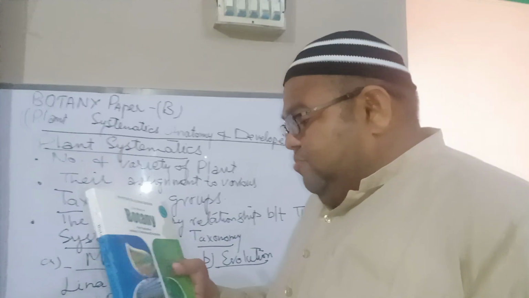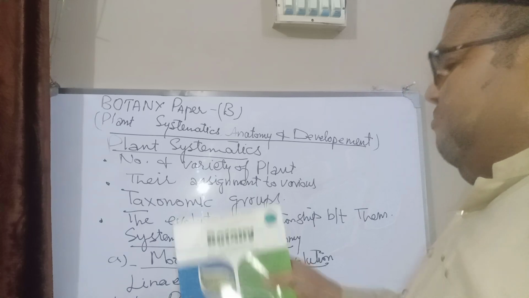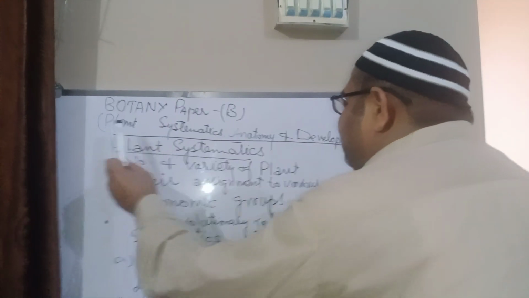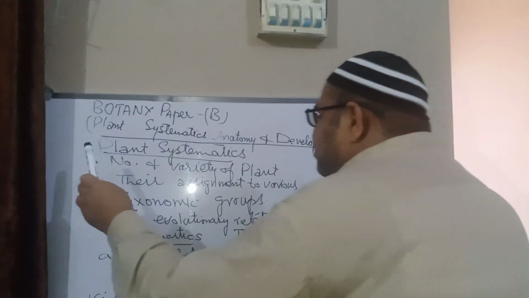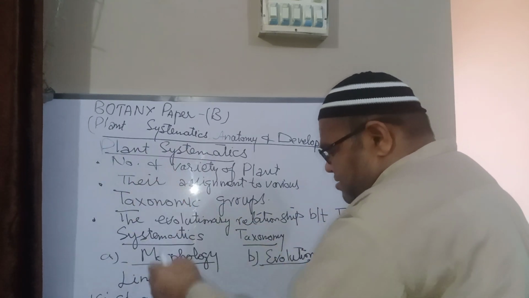Today, boys, we will be discussing our new book. That is our new paper, Botany Paper B. In Botany Paper B, we will discuss what plant systematics is, what anatomy is, and what development is. I will discuss these under these headings.